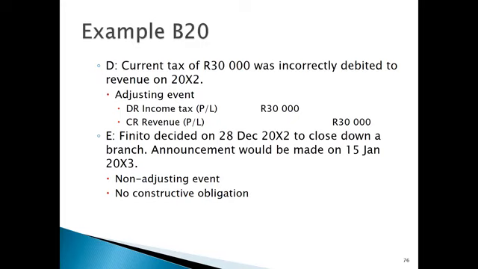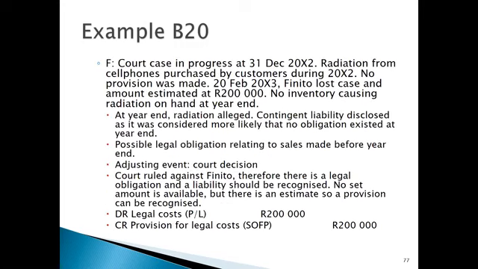So in this scenario, like we said, it's a non-adjusting event, but it's probably going to be something very material. You might want to still disclose the fact in your annual financial statements that they will be closing down a branch. Because of course, by the time those annual financial statements are authorized for issue, it will certainly be after the 15th of Jan 20X3. So you could disclose that information in your financial statements.